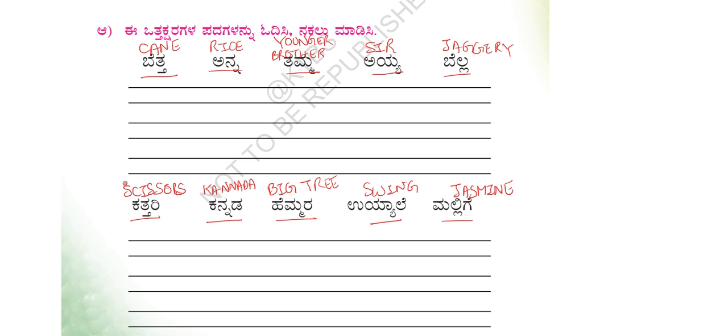Betta, cane. Anna, rice. Tamma, younger brother. Ayya, sir. Bella, jaggery. Ayya is like talking to somebody with respect, like how we say sir in English. Kattari, scissors. Kannada, the language Kannada. Hemmara means a big tree. Uyyale, swing. Mallige, jasmine flower.